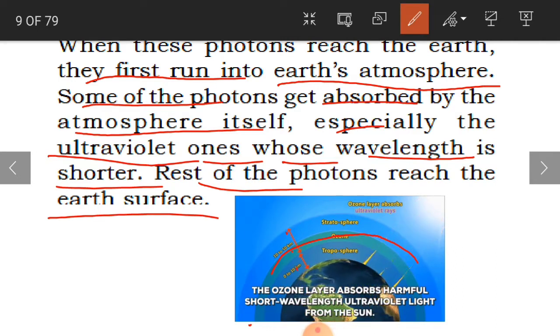Clear, children? This is what we have learnt in today's topic. We have learnt about photons, light energy, wavelength and frequency, speed of light, colors of light, reflection and refraction of light, and also about the sun. We will be continuing in the next session, children. Hope you have understood this. Take care and stay well, and goodbye.